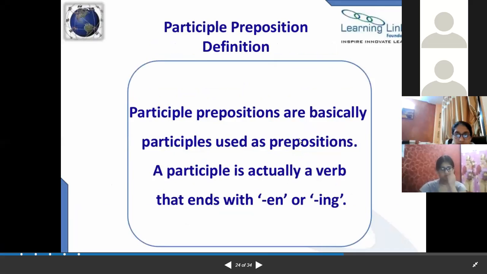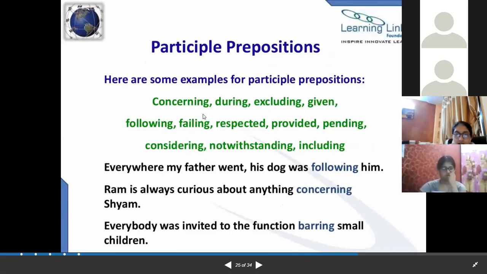So you can see here, participle prepositions are basically participles. You all know what participles are; we are using en or ing. So you can see here: concerning, during, excluding, given, following, failing, respecting, provided, pending, considering, notwithstanding, including. Everywhere my father went, his dog was following him. Ram is always curious about anything concerning Shyam. Everybody was invited to the function, barring small children.